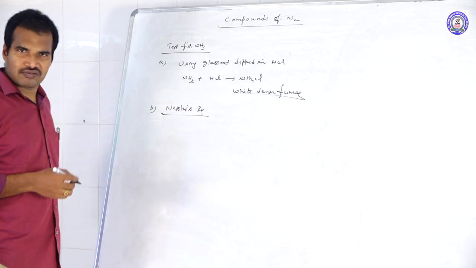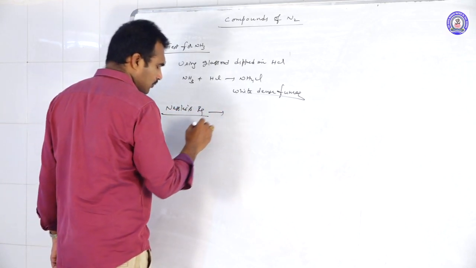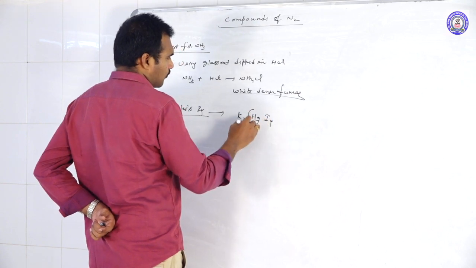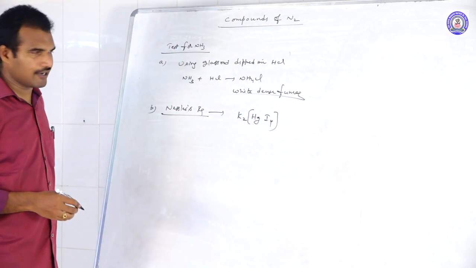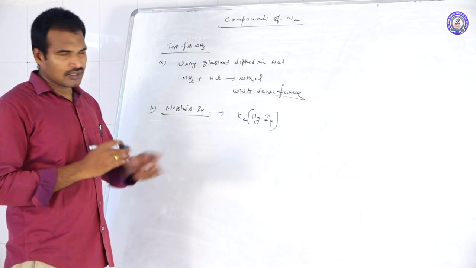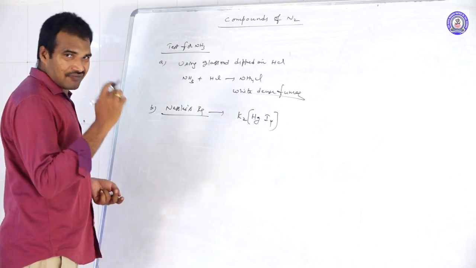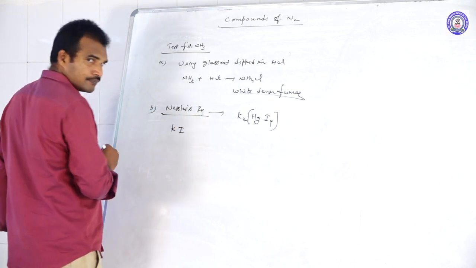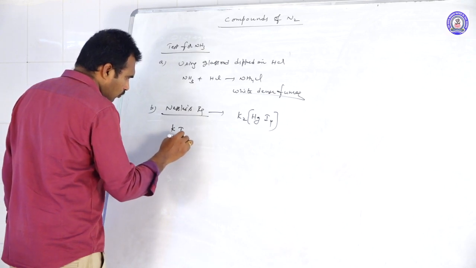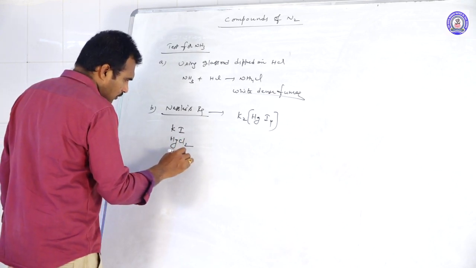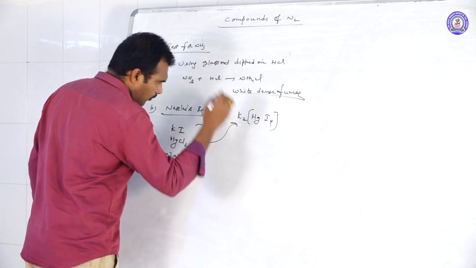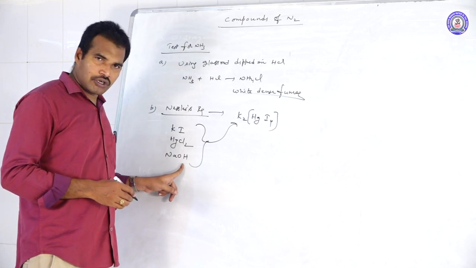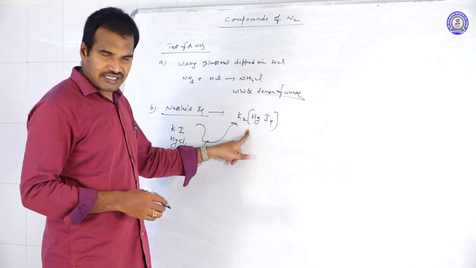Nessler's reagent. What is Nessler's reagent? Nessler's reagent is nothing but K2HgI4, potassium mercuric iodide. How to prepare this Nessler's reagent? That is the first point. We can prepare this Nessler's reagent by using KI, HgCl2 and NaOH. So when we mix these three, we will get this reagent: potassium iodide, HgCl2 and NaOH. We will get Nessler's reagent.